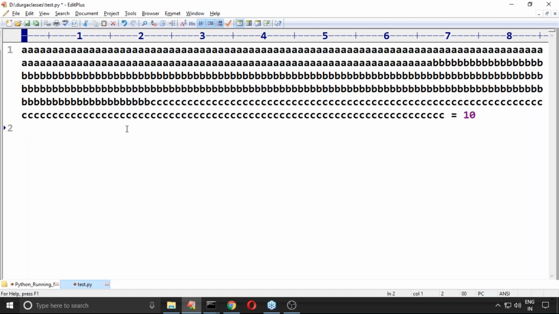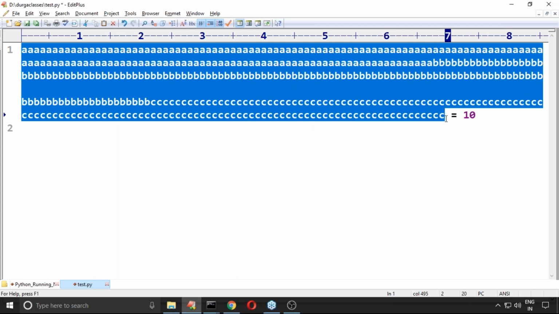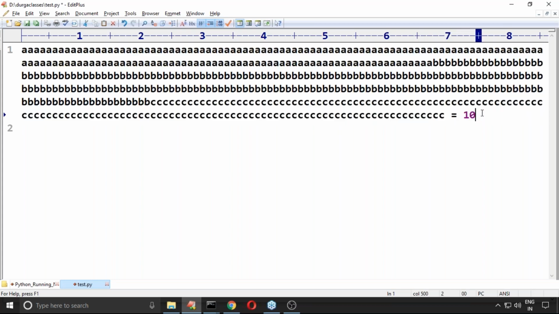Is it valid or invalid? Please confirm. It is valid. There is no length limit on a Python identifier, that's why this one is perfectly valid. Remember, these are valid.